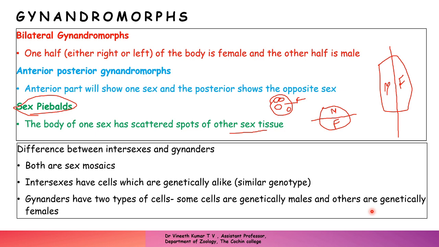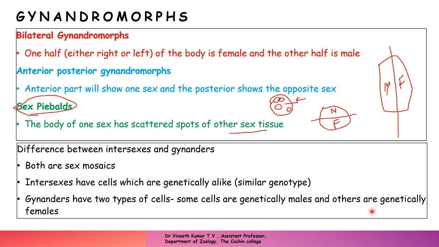The main difference is that in an intersex, all the body cells are intersex cells. If you take a particular cell from an intersex Drosophila and observe it, you cannot say whether it is male or female. The cell can be called an intersex cell with a sex ratio of 0.67. But in a gynandromorph, if you take one cell from the body, it will be male.